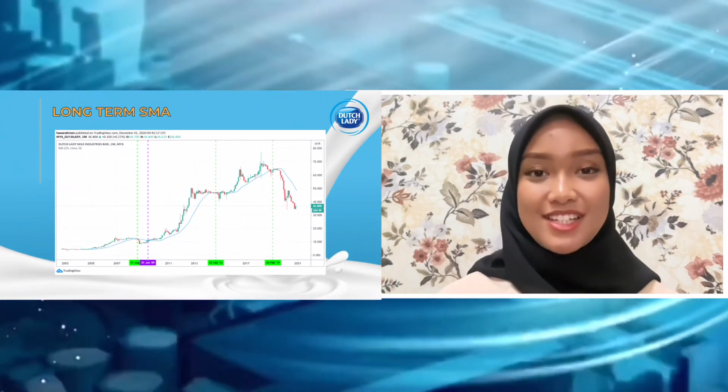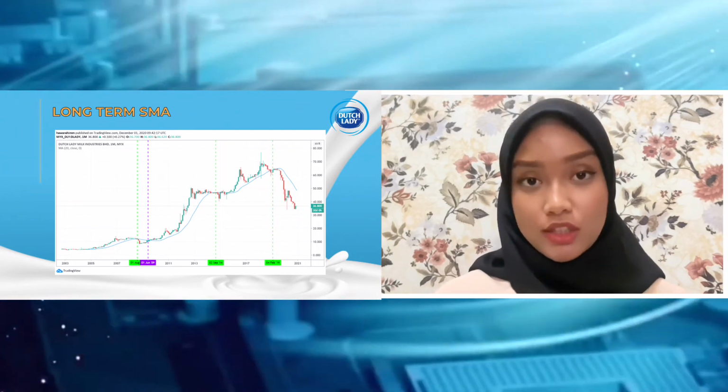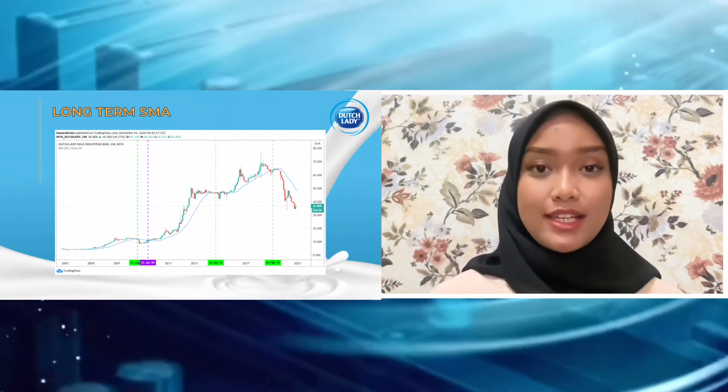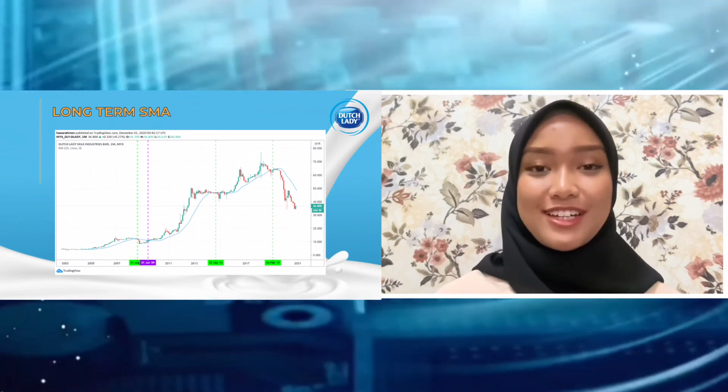The next graph shows the long-term SMA. The period of long-term SMA is more than 10 years. For further explanation, I will pass to Nur Nadira Nazri.